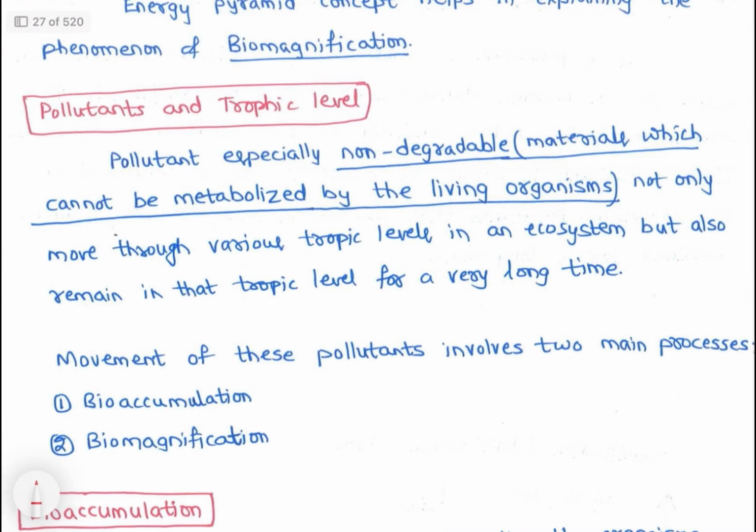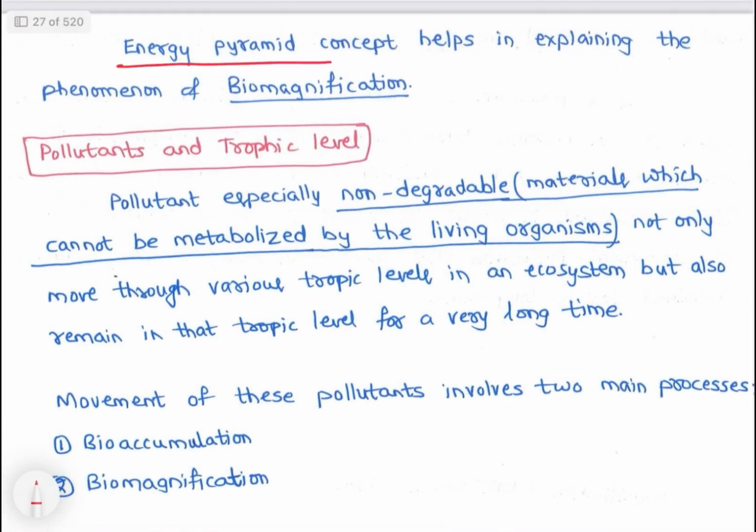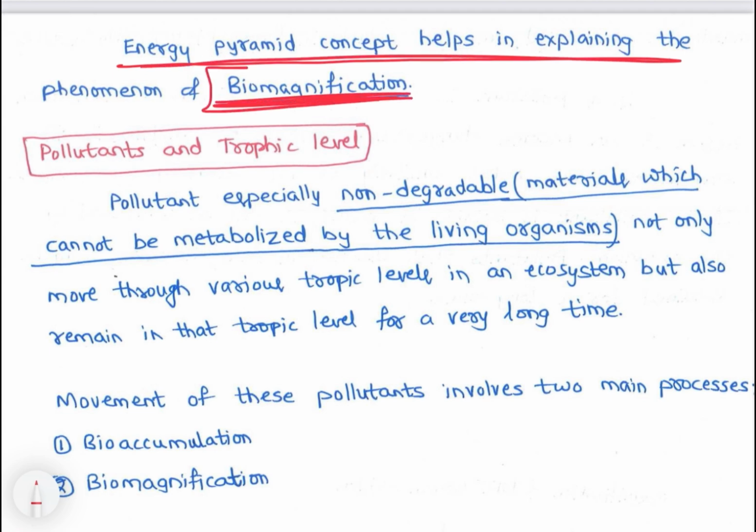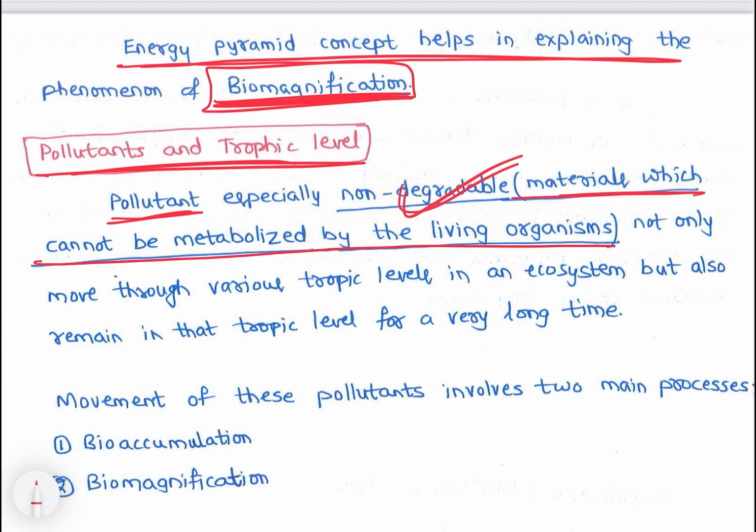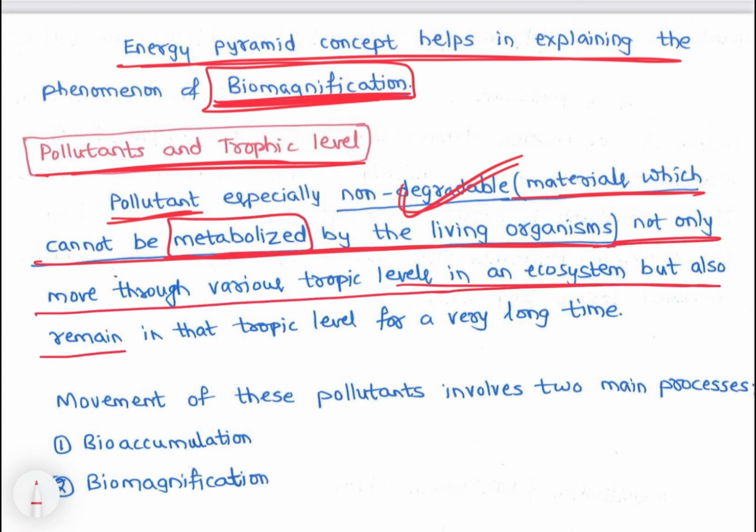Now let's see how the associated energy pyramid concept helps in explaining the phenomenon of biomagnification, right? Pollutants and the trophic levels. Pollutants, especially non-biodegradable materials which cannot be metabolized by living organisms, not only move through various trophic levels in an ecosystem, but also remain in that trophic level for a very long time.